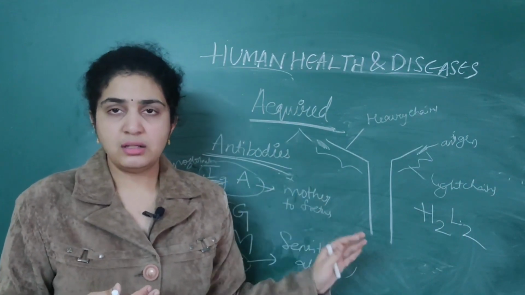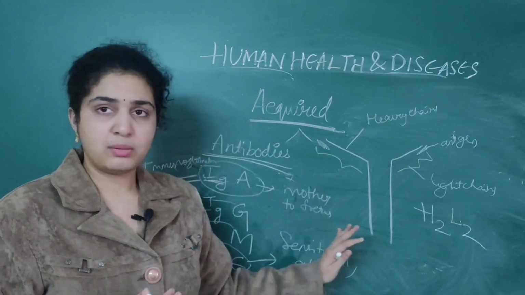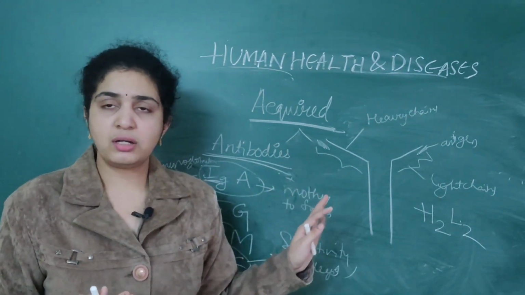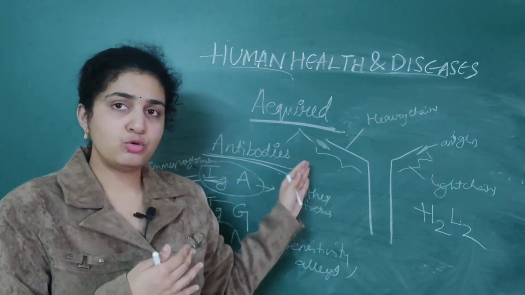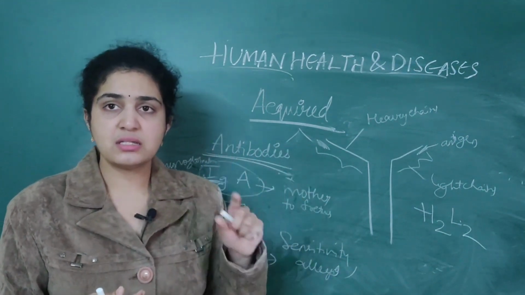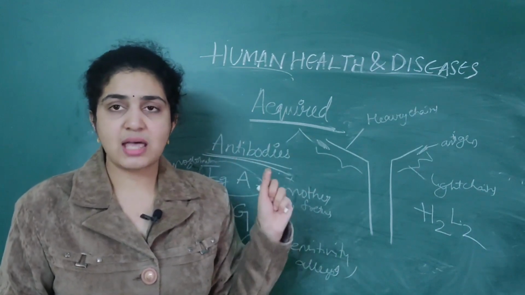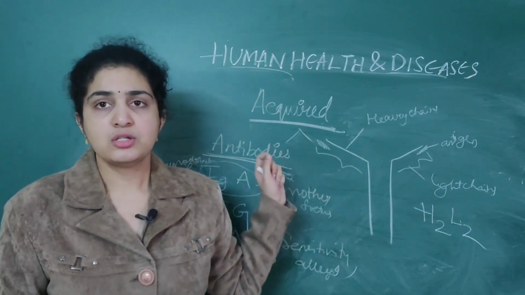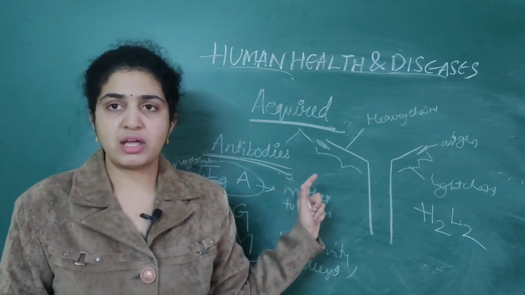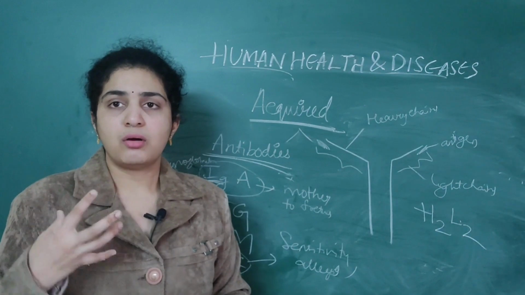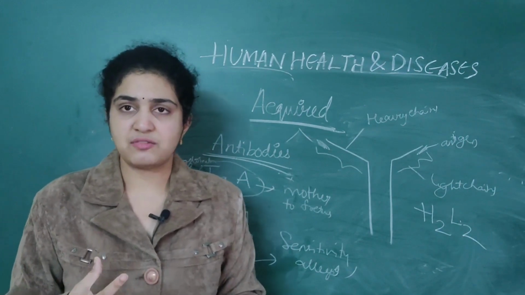So just read them twice or thrice to remember fully, as this is very important in NEET. Numerous questions will be asked in human health and diseases, mainly in the bacterial diseases as well as immunity. So these two you should remember very carefully. Next class we will see about what is active immunity and passive immunity.